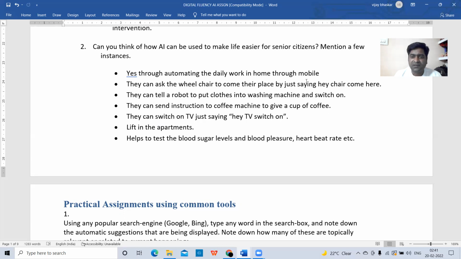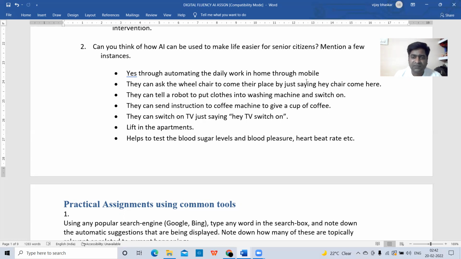They can send instructions to the coffee machine to give a cup of coffee. They can switch on the TV by just saying, "Hey, TV, switch on." Lifts in the apartments: they can get into the lift automatically, and they can get out from the lift. It also helps to test the blood sugar levels, blood pressure, heartbeat rate, etc. So almost all day-to-day activities can be done with the help of artificial intelligence only for the senior citizens.